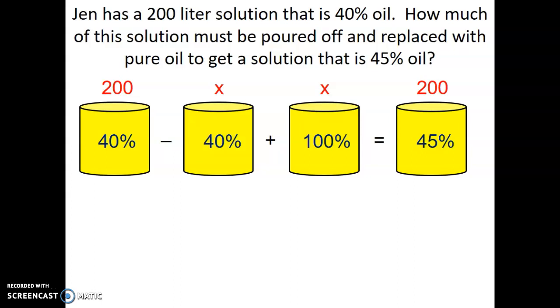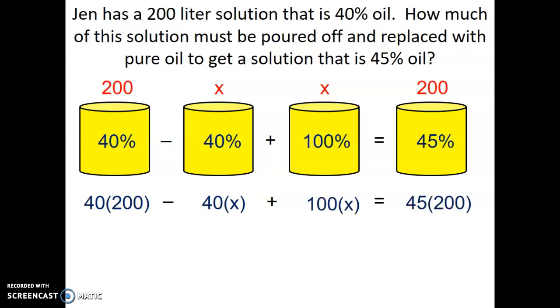Just like with the last problem, now that we have all of our cans filled in with the percentage and the amounts, we're going to multiply straight down. So we're going to get 40 times 200, 40 times X, 100 times X, and 45 times 200. So now all we have to do is simplify and then combine the like terms.